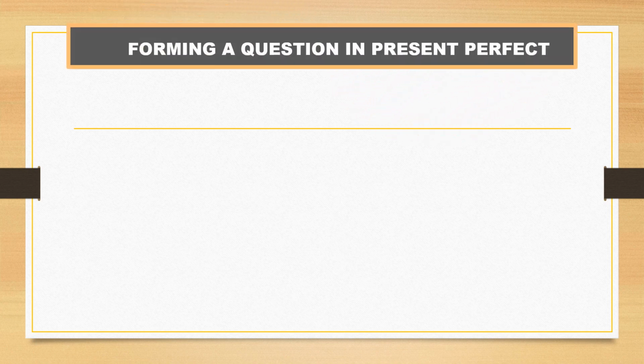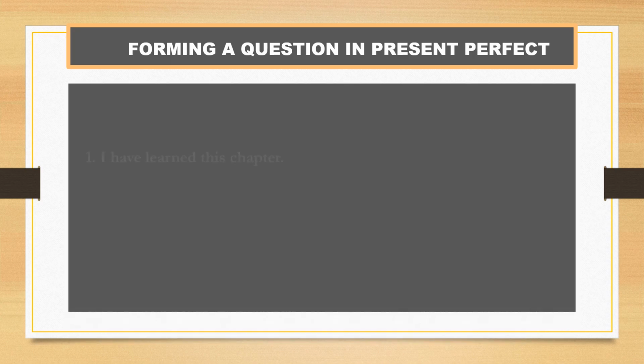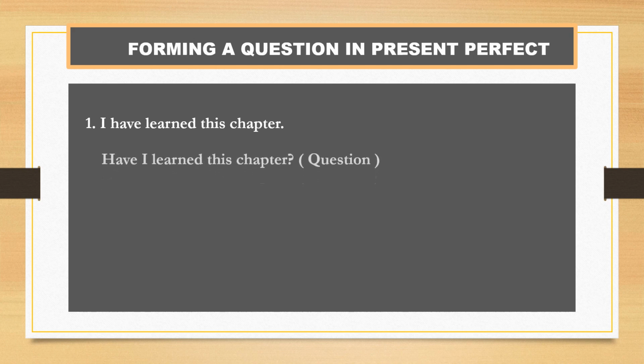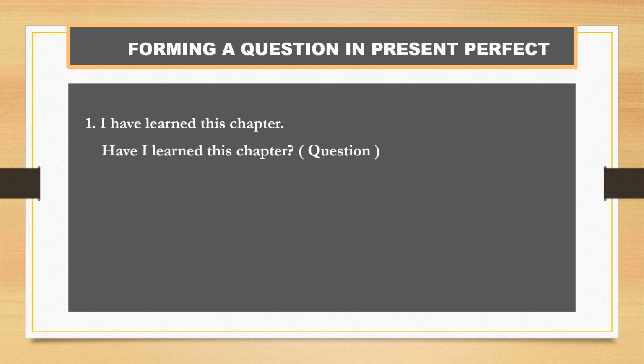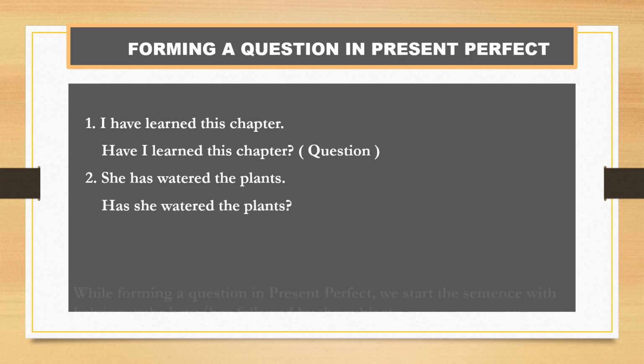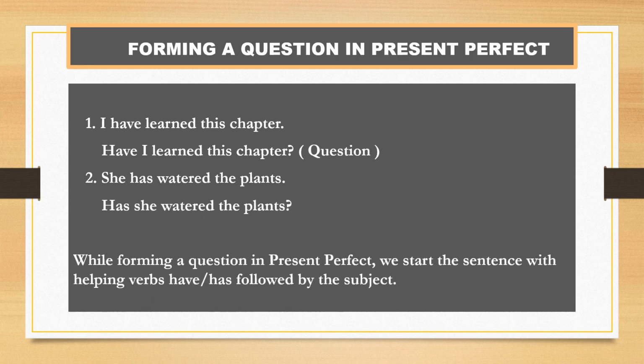Now let's learn the forming of questions in present perfect tense. See the example. I have learned this chapter. The question is, have I learned this chapter? So we begin the sentence with the helping verb have or has, followed by the subject. She has watered the plants. So the question is, has she watered the plants? While forming a question in present perfect, we start the sentence with the helping verb have or has followed by the subject.